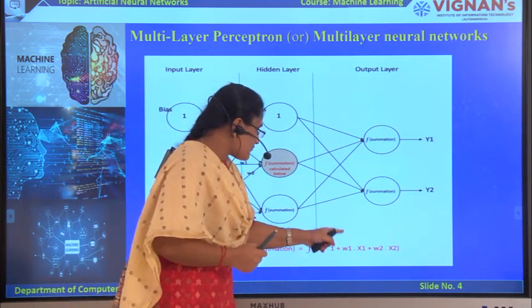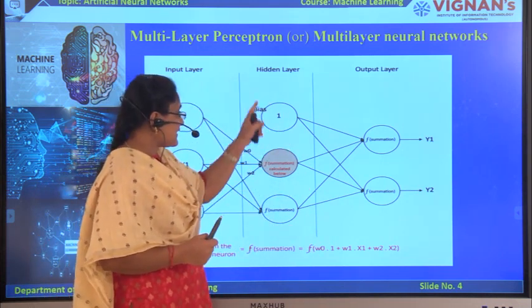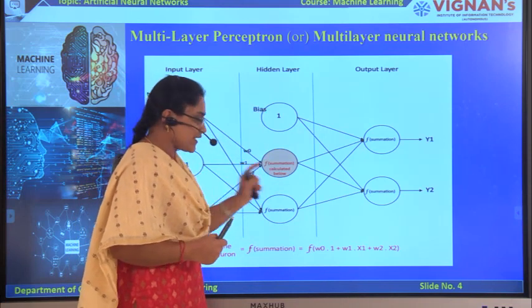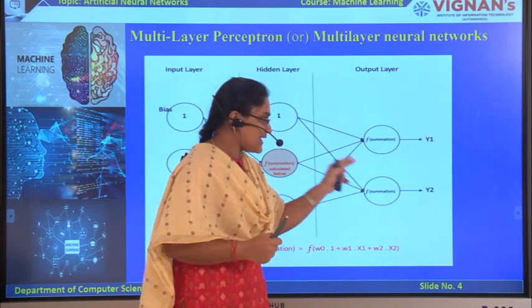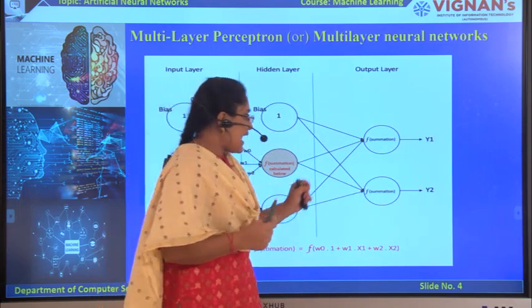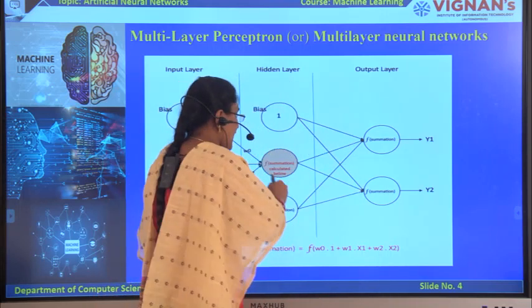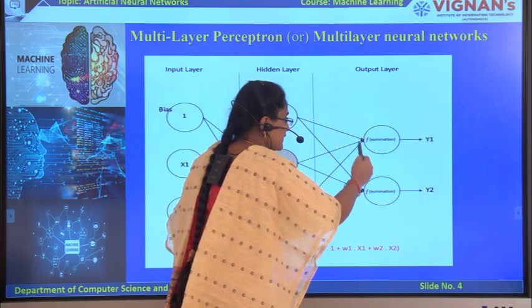After performing the computations in each hidden node of the hidden layer, these outputs are sent to the next layer as inputs, that is, to the output layer nodes.